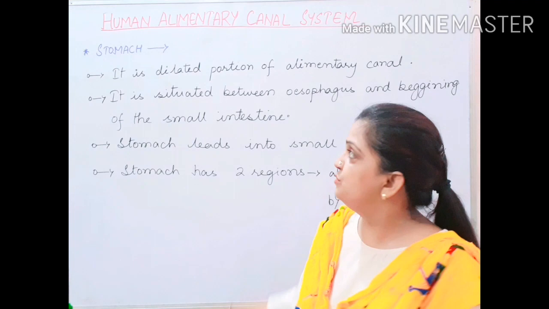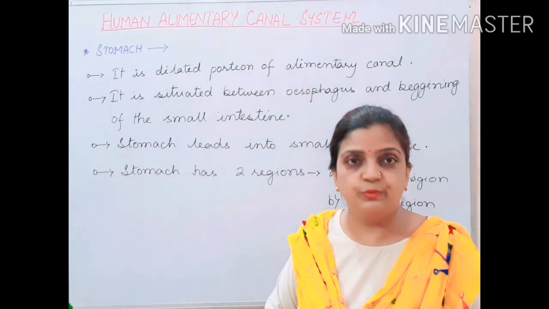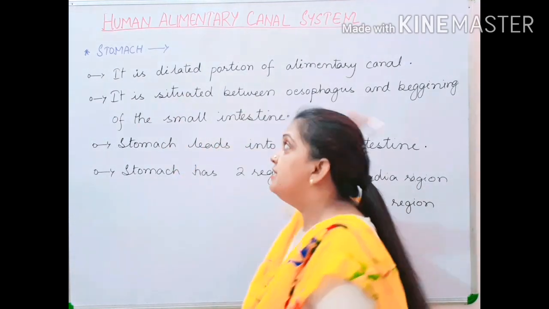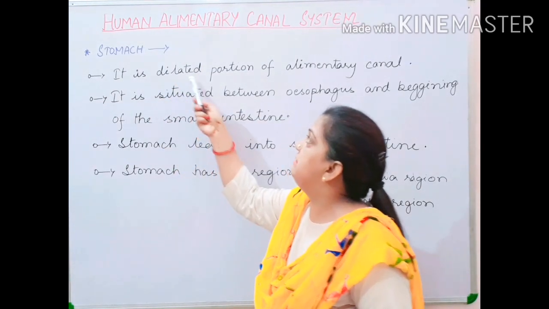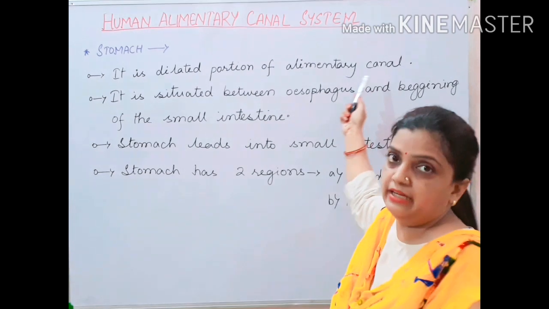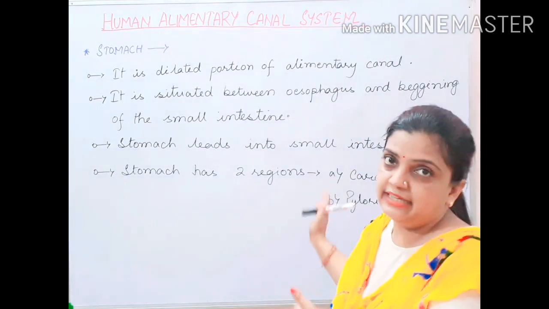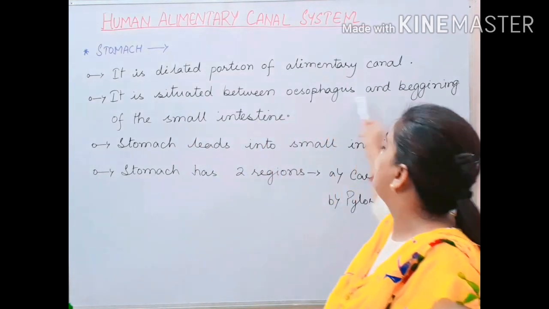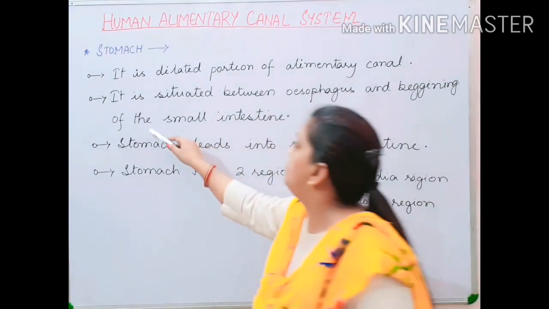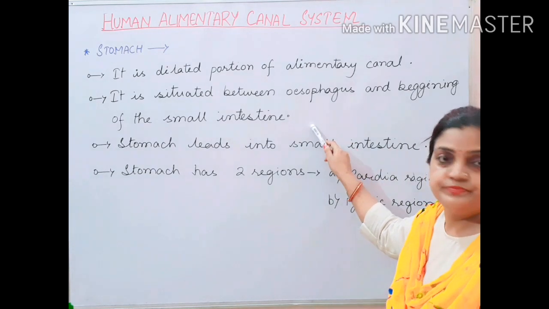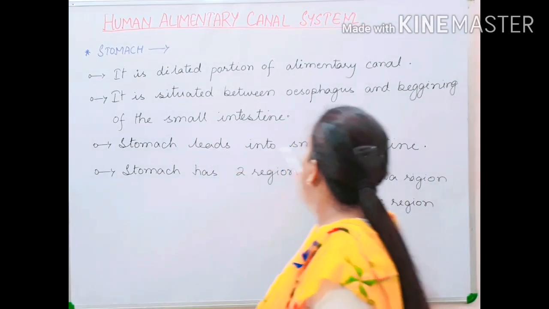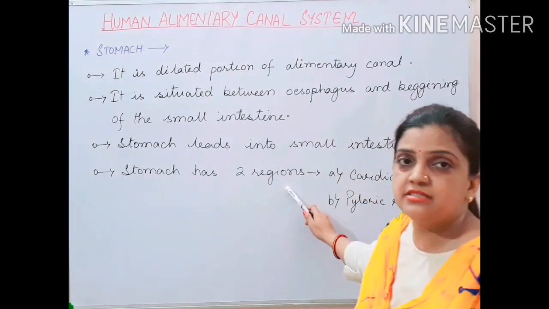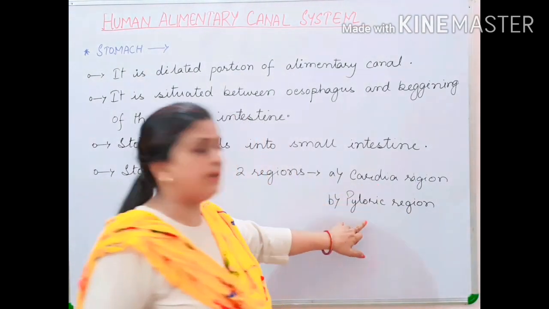Now children, I am moving to the next part of the human alimentary system, which is your stomach. Now children, this stomach is a dilated portion of the alimentary canal. Now how is it dilated? Diagrammatically I will explain to you. It is situated between the oesophagus and the beginning of the small intestine. The stomach leads into the small intestine and the stomach has two regions called the cardiac region and the pyloric region.